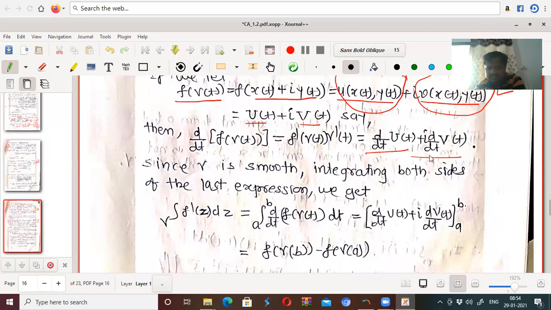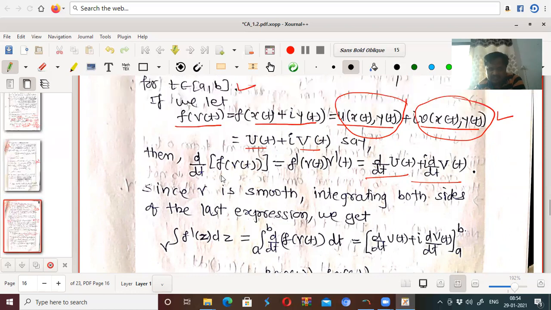If I integrate this term, d by dt of f of gamma of t into gamma dash t is nothing but f dash of gamma of t into gamma dash t. If I take its integral over gamma, that means from a to b, integral from a to b, and this is also integral from a to b.